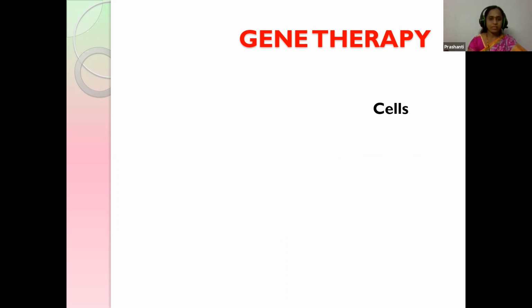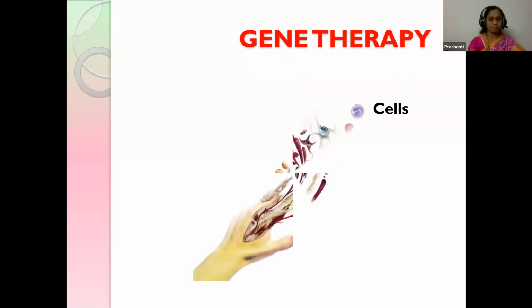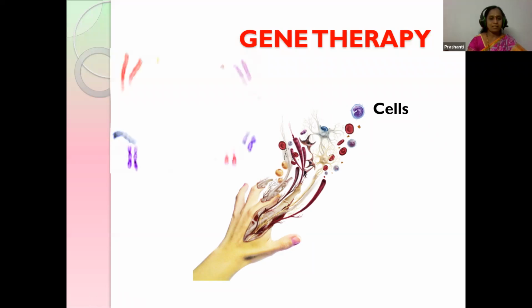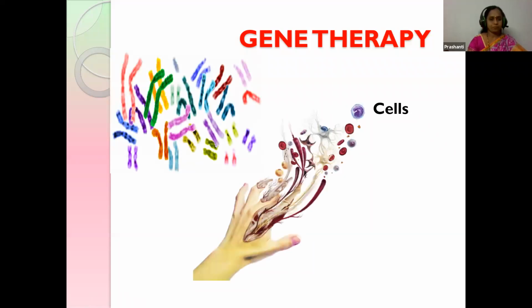What are cells, students? Cells are the building blocks of the body. Just imagine how many cells you are having in your body. Yes, there are trillions of cells present in our body. Just see the picture, students. There are different types of cells: nerve cells, blood cells, muscle cells, bone cells, etc. They are present in our body.